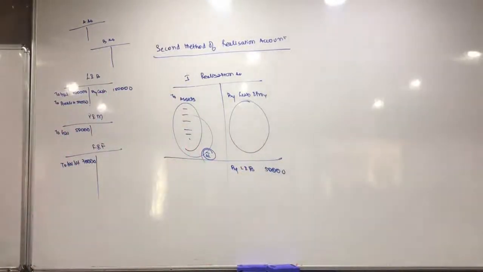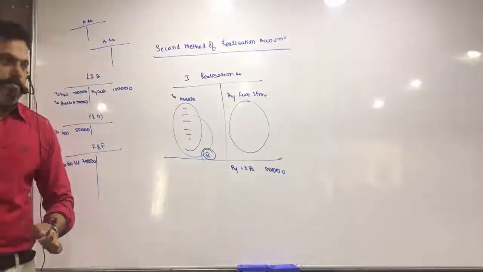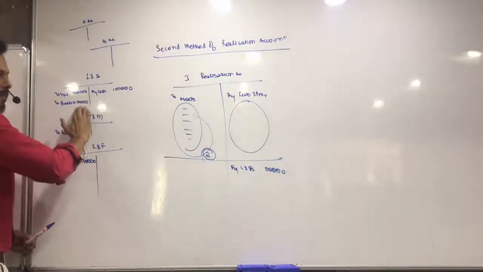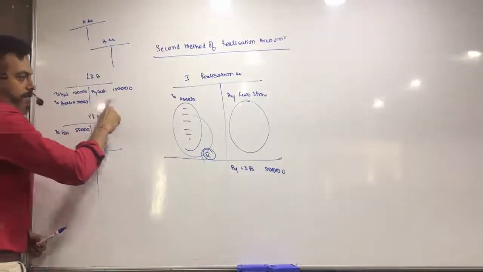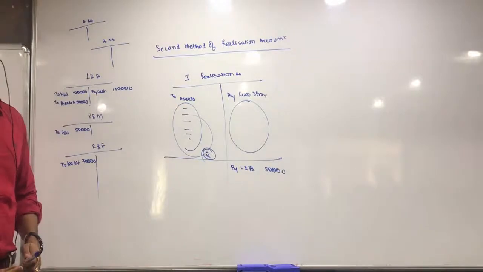Understood this? The net effect is going to remain the same. But जैसे जैसे asset बिकेगा, तब हम उसको close करेंगे, and the gain or the loss will be transferred to realization account. Very similar to revaluation account.